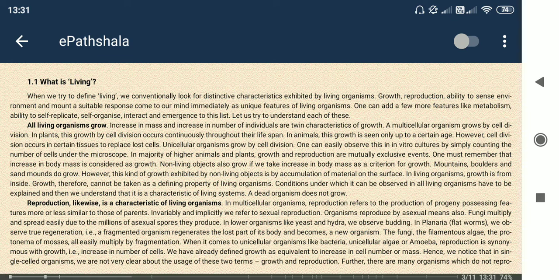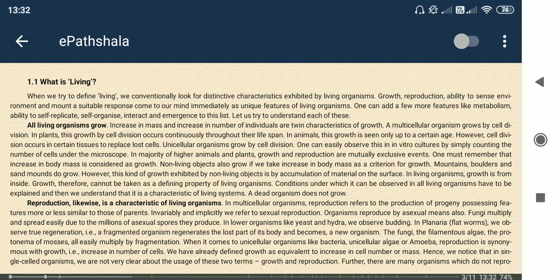Okay, the next one is reproduction. Reproduction is nothing but the generation of another organism from a parental organism. In the case of a unicellular organism, only division leads to two-cell generation: from one cell, two cells are generated. Now each cell acts as an organism. So by cell division only, it is reproduced.